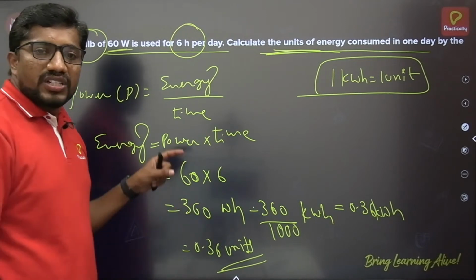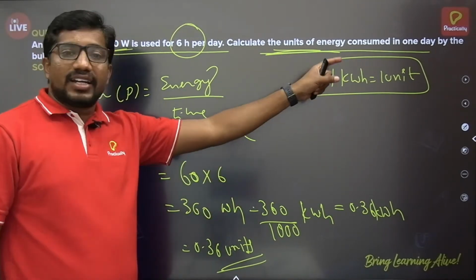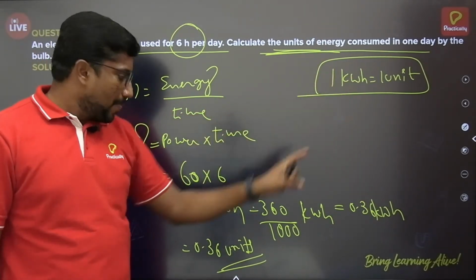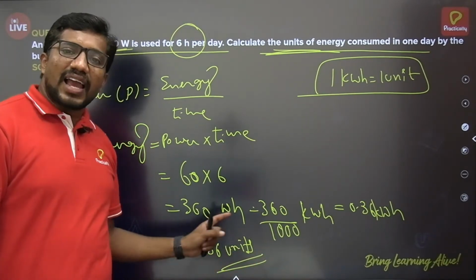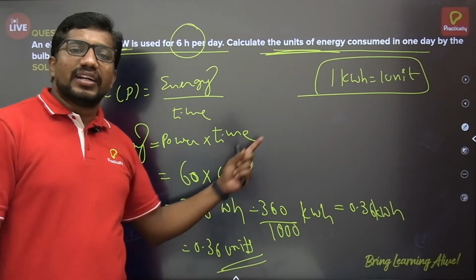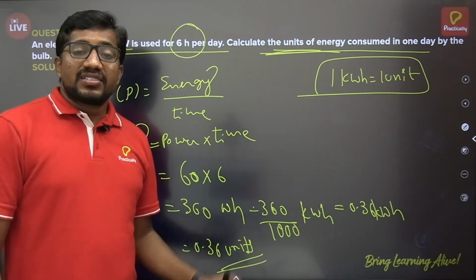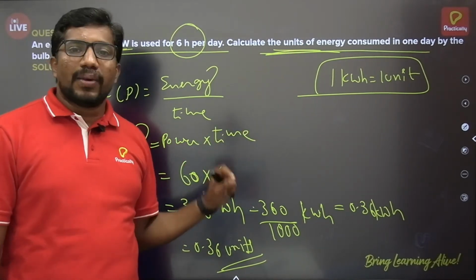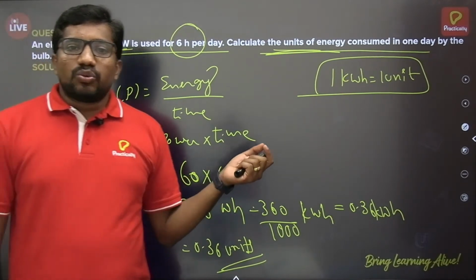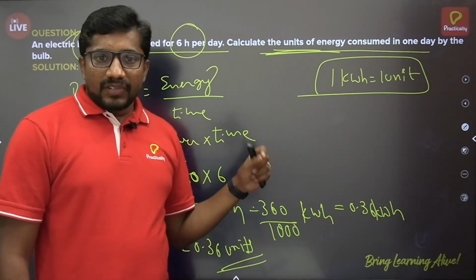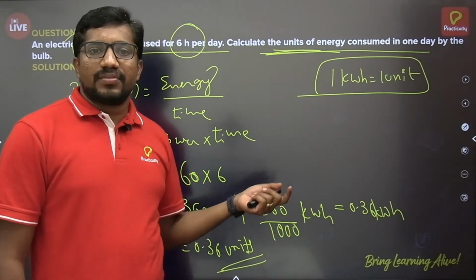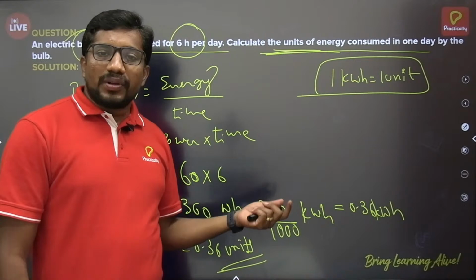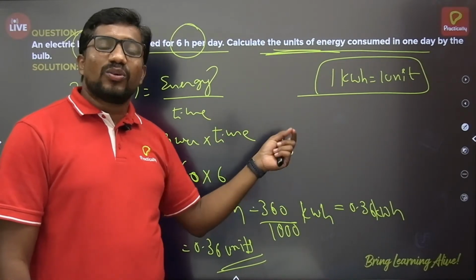Suppose if the same question you would have asked for to calculate 30 days or 1 month, then you should multiply this 0.36 with 30. Since this is the calculation of energy for 1 day, 30 days means multiply with 30. Sometimes they mention the name of the month because all the months won't be having the same number of days, right? Like February, other than the leap year, it will be having 28 days. September 30 days, October 31 days. So depending on the month also, you have to change the number of days.